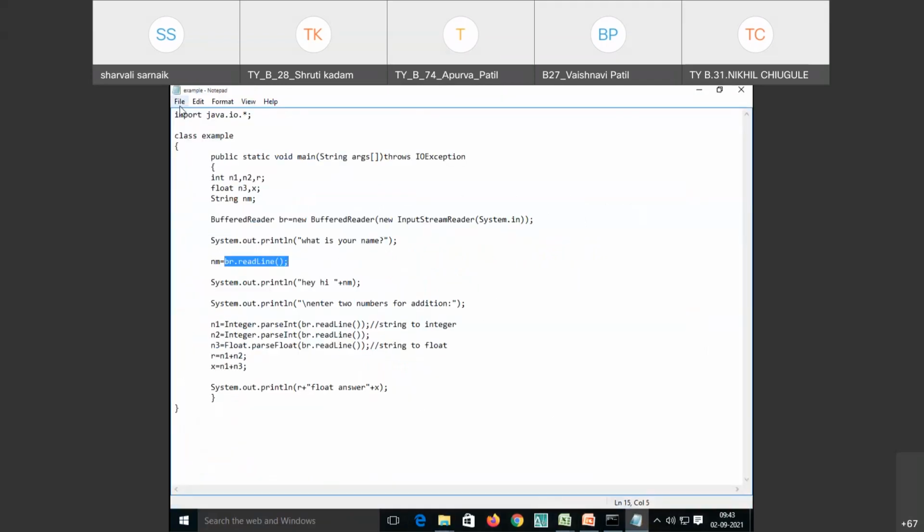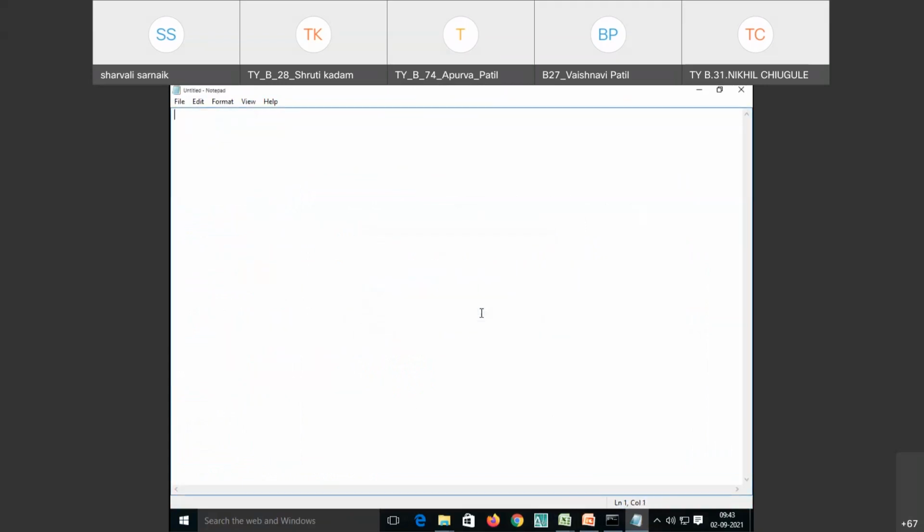So let's try the code for the if statement. To execute the if statement, I am taking one class, student. You can give a public keyword to the class, or it is also fine without it, but to access the class I am giving an access modifier, that is public.